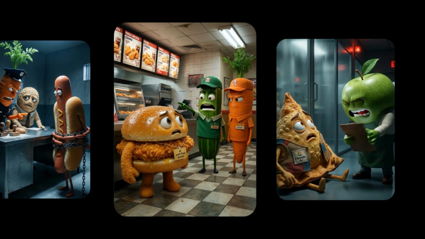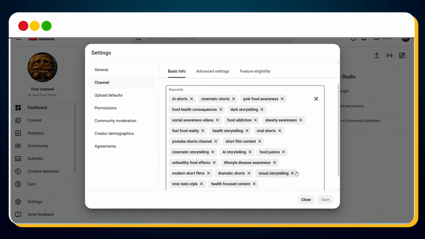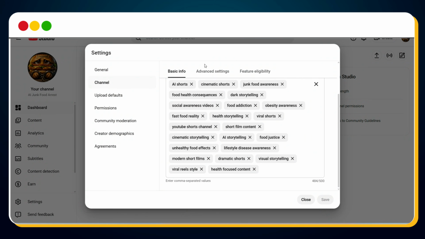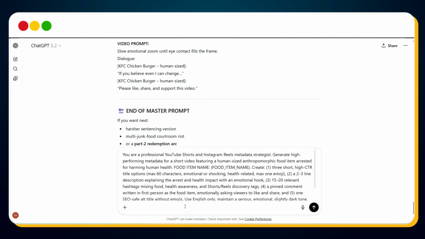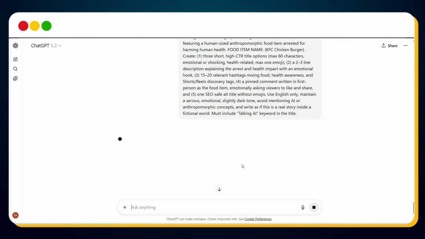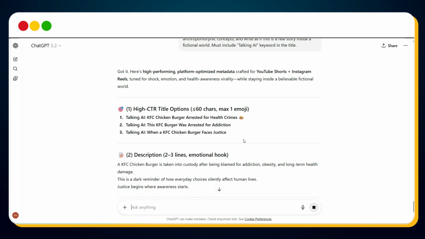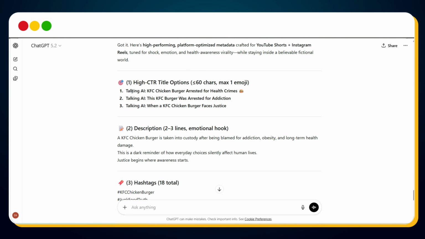Now here's the truth most people won't tell you. If you think publishing this short alone will make it viral, you're wrong. Your channel must be properly set up, and your short needs viral plus SEO optimized metadata. Before I show you advanced channel setup for first short virality, let's first generate high-CTR metadata. To do this, simply use this metadata prompt. Enter the food item name in the placeholder and hit send. Within seconds, it will generate a high-CTR title for AI YouTube Shorts, an SEO optimized description, and viral hashtags for maximum reach. You can use this metadata to publish your first short, but wait, do not publish yet.